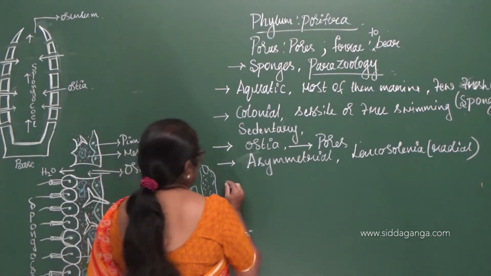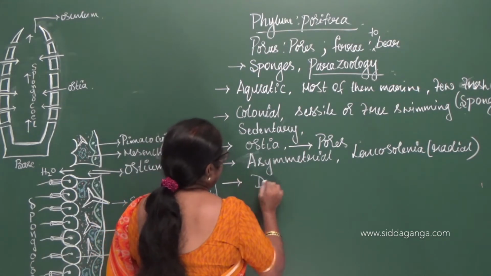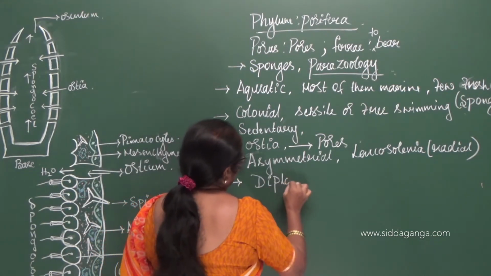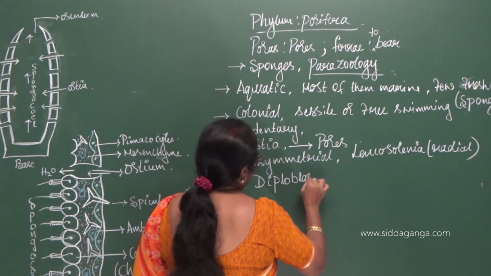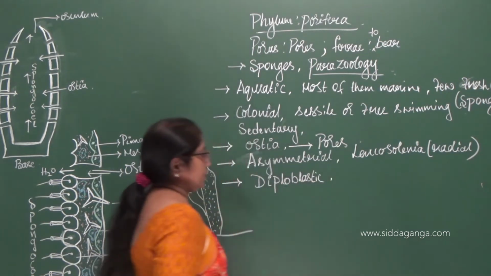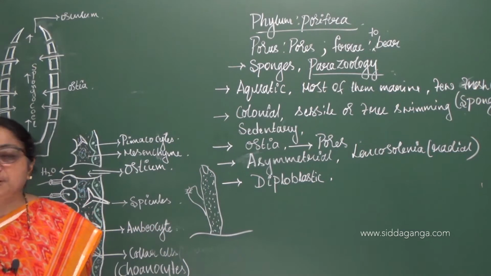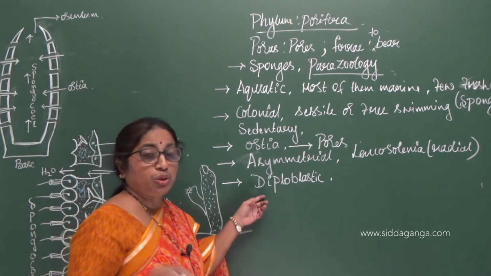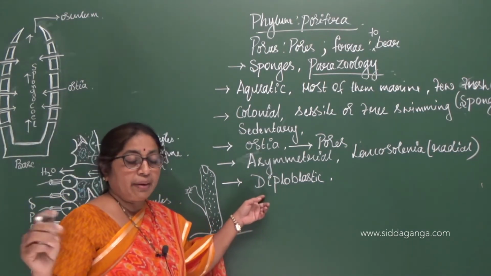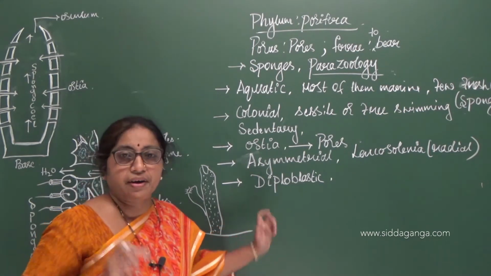Next, all these forms are diploblastic. Diploblastic we have already come across based on the germ layers, which are divided into diploblastic and triploblastic.